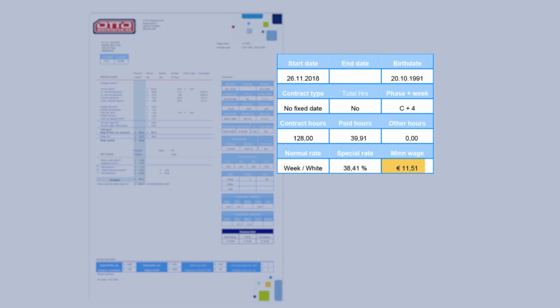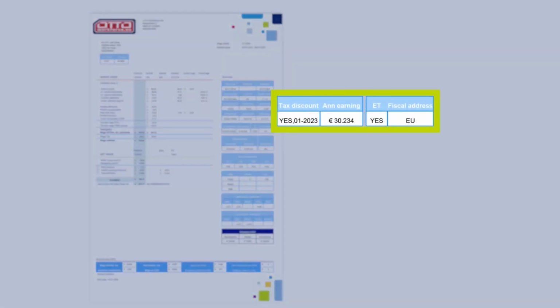The last field specifies the current Dutch statutory minimum hourly wage. This table shows whether you have applied for a tax discount. If yes, you will pay less wage tax. This wage tax discount may be applied in the Netherlands only to one employer at a time. The annual earning shows your income for the entire year. The special rate percentage is determined based on this amount.